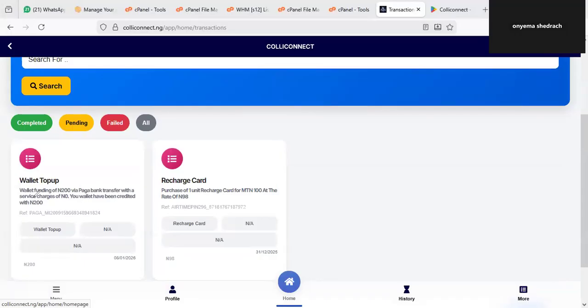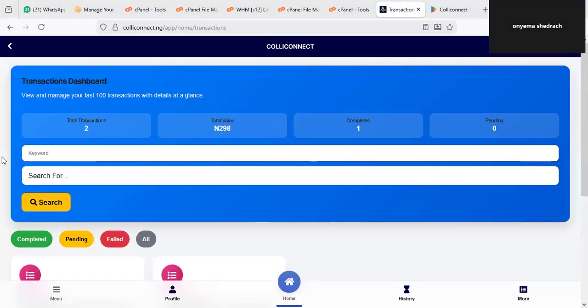And one thing about Colliconnect is that you see everything in a transparent way, everything is organized for your own use. If you look here at the transaction section, it will tell you everything that is happening: how much money you have spent on the system, or added as wallet funding, how many of them have been completed, how many are pending. This is the transaction log, which is very advanced and sophisticated. You can't see this out there.